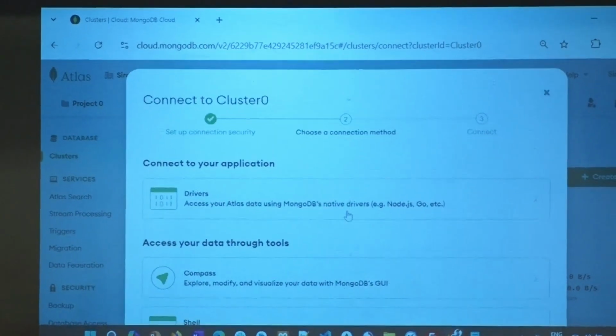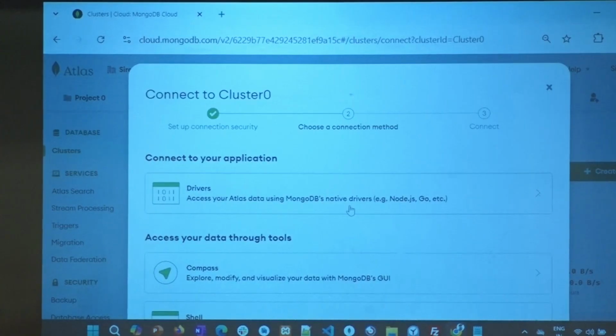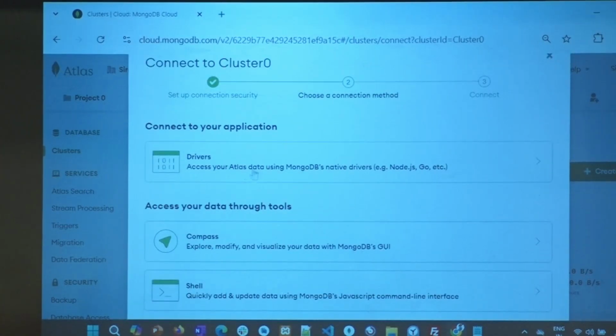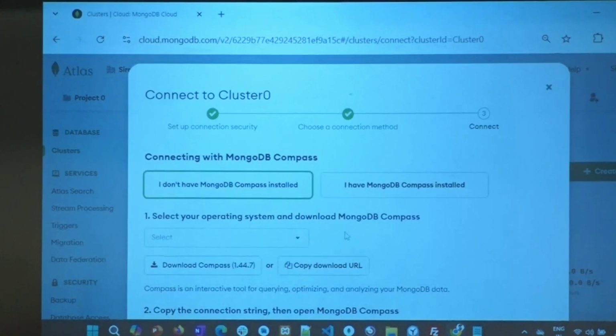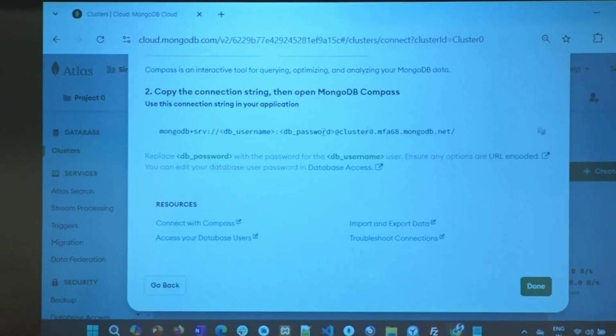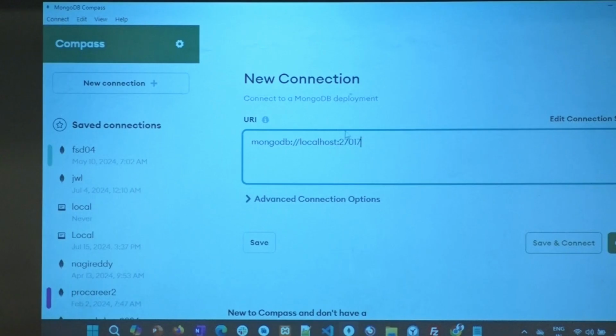The connect here, you see that? The moment you sign up and you are there, the connect here, drivers, you see that? So if you want to access this database from Compass, you go here and copy this URL. Click on that, and where do you paste it? In MongoDB, new connection, you paste it. I think it is, let me try, user 1, I think. If it doesn't work, we'll fix it, nothing to worry.